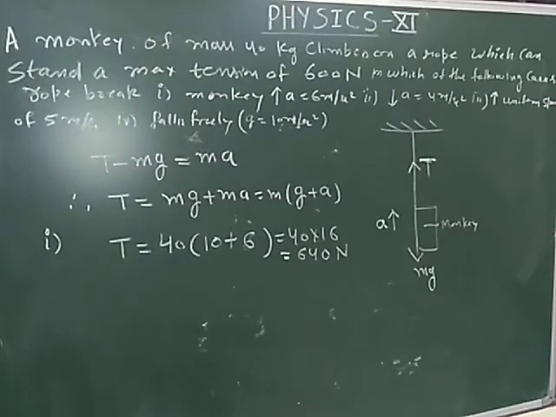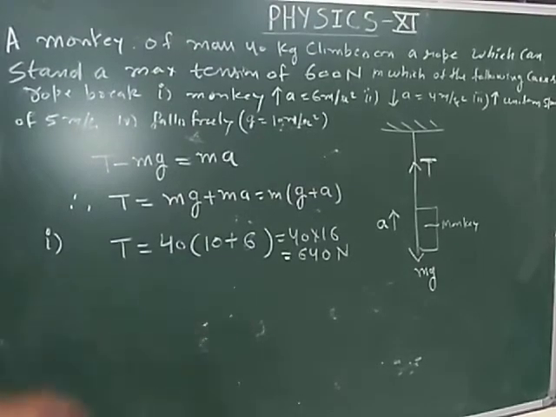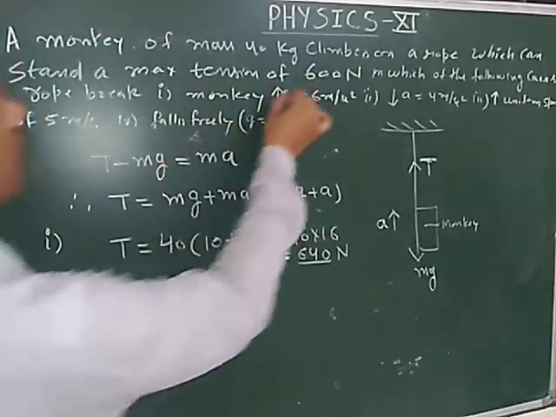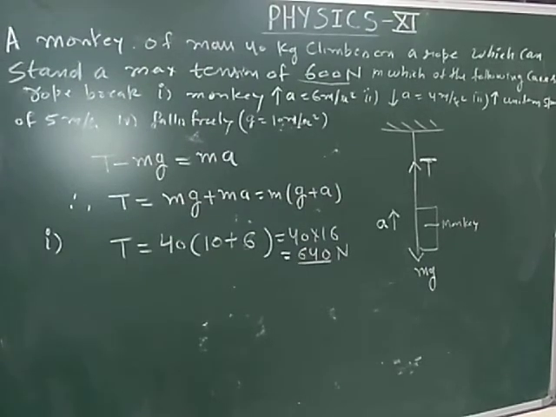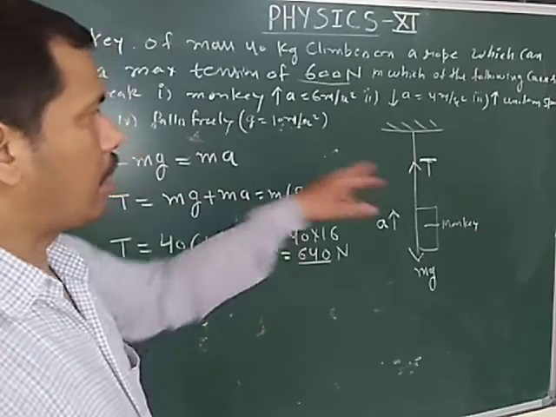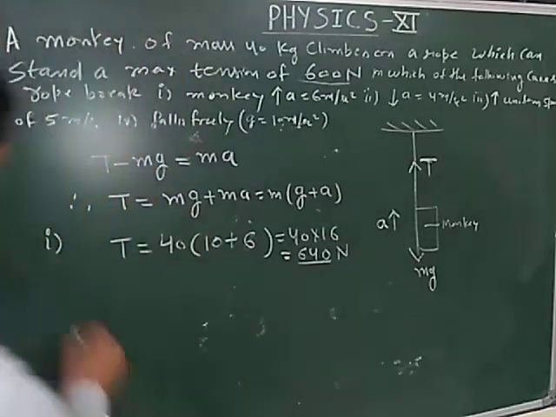Now, in this case, the tension in the string is 640, which is greater than the maximum tension of the string. इसका मतलब ये हुआ, in this case the rope may break. This is the first case. Now moving towards the second.